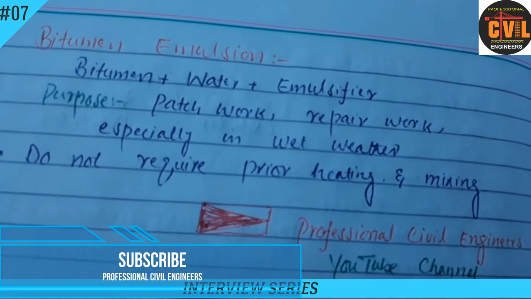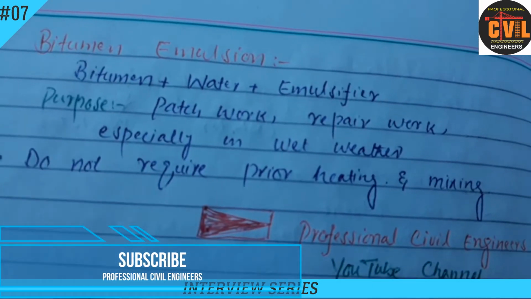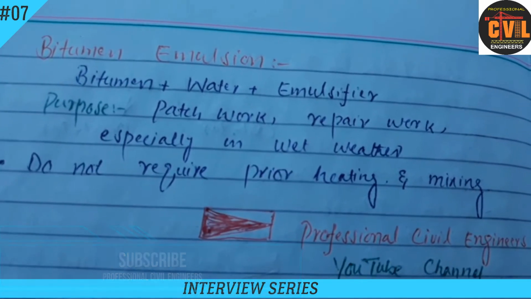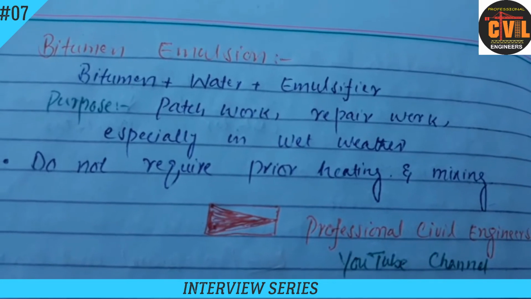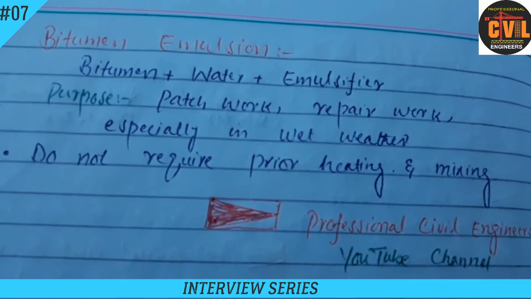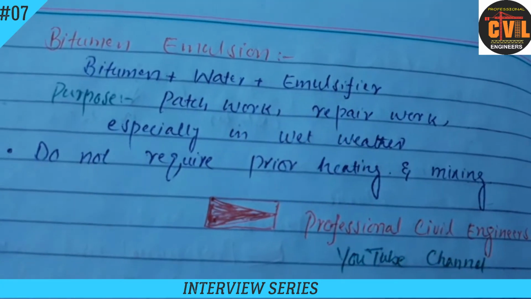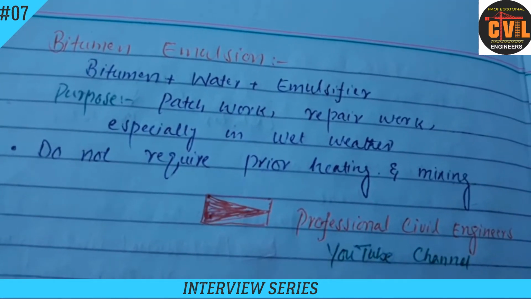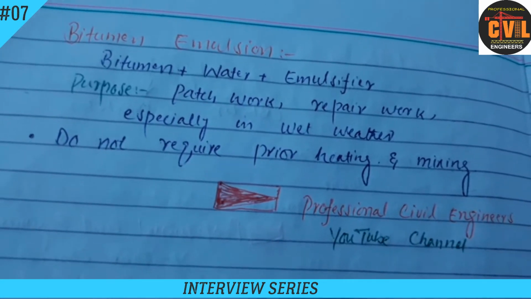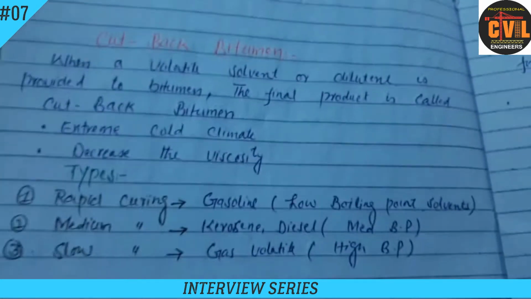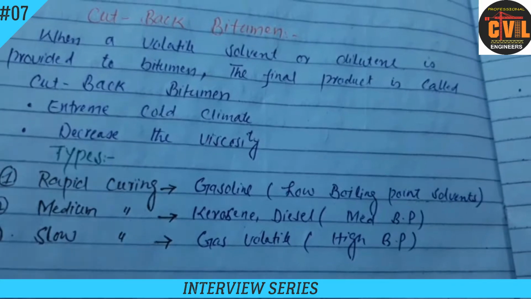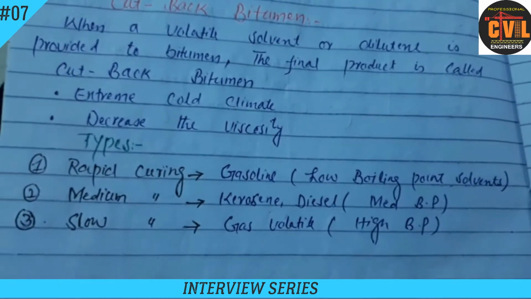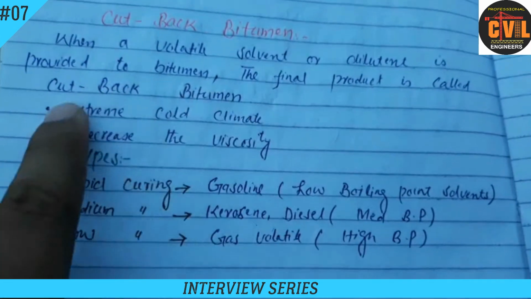Now coming to bitumen emulsion. Bitumen emulsion is a mixture of bitumen plus water plus emulsifier. Its purpose is use in patchwork, repair work, and especially in wet weather. It doesn't require prior heating and mixing. And cutback, what is cutback? Cutback is when a volatile solvent or diluent is added to bitumen. The final product is called cutback bitumen.